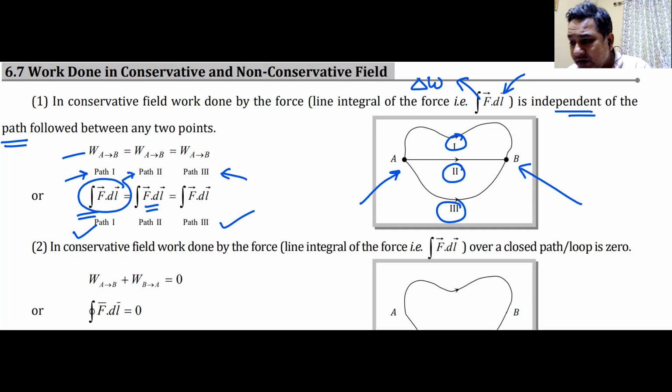So the total work done becomes 0. Work done in a closed loop is 0. That is point number 2. Right now we are writing point number 1, and you will write it in the exact way given in the book, so you are not confused. There might be a question: what is the integral of F dot dl? Don't forget that that is work done. And if it is a conservative force, that integral will remain the same whatever you do.